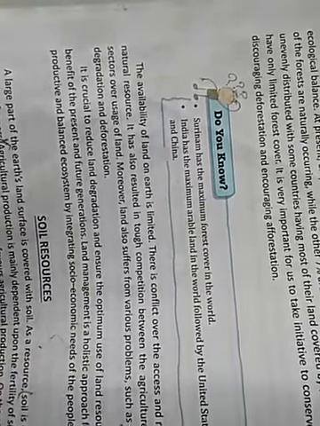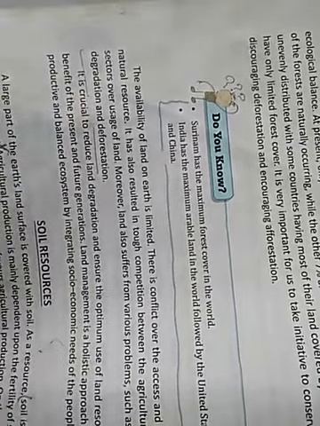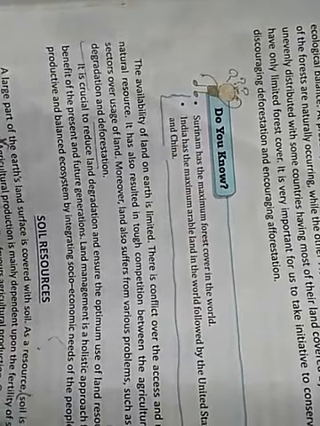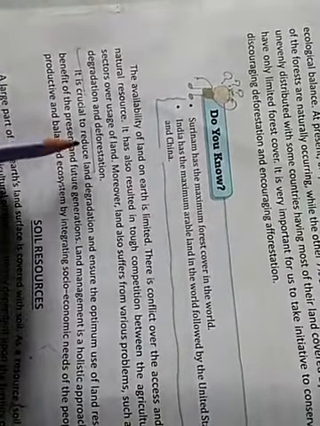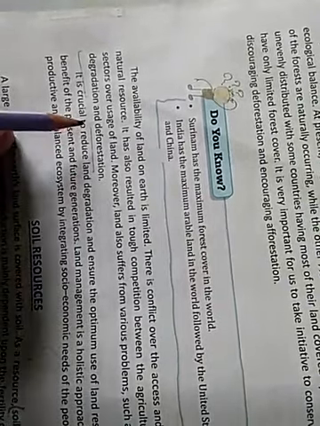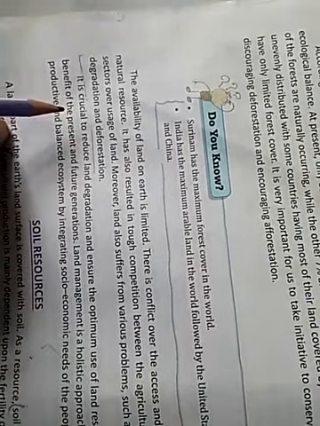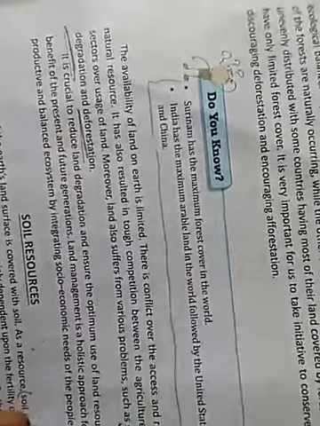Moreover, the land also suffers from various problems like soil erosion, land degradation and deforestation. Soil erosion means the removal of the topmost layer of the soil. Land degradation means reduction in the quality of land. Continuous use of the land over a long period of time without taking appropriate measures to conserve and manage it results in land degradation. These are the problems that we will have to tackle.